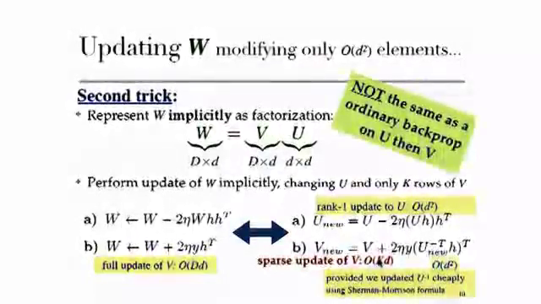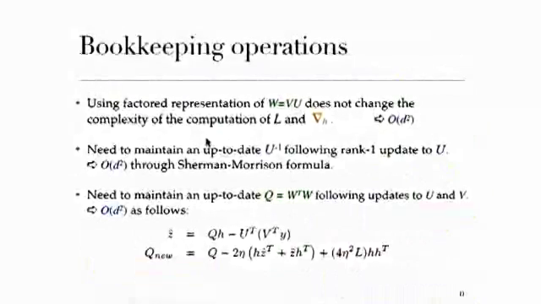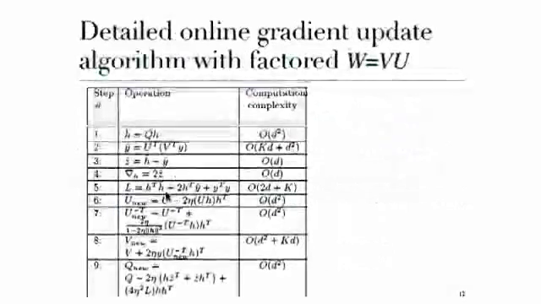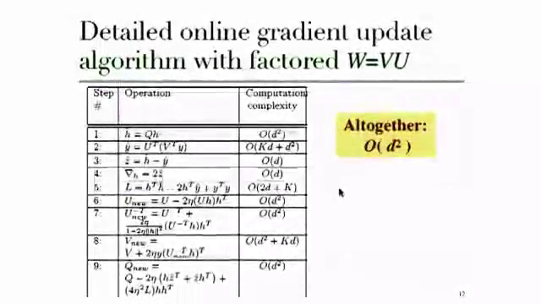Note that this is not the same as doing ordinary backprop on U and then V. So it's very different. It does, however, do the exact same update as the normal backprop update of a single matrix W. There are some bookkeeping operations. We need to keep U and Q up to date. They're also small d square, so skipping that. So that gives us a full 9-step algorithm that's altogether O of small d squared.